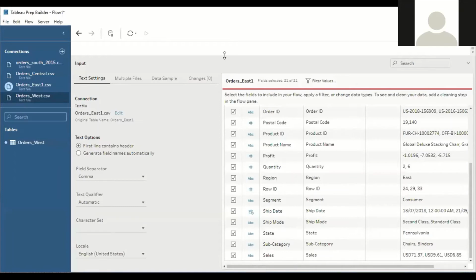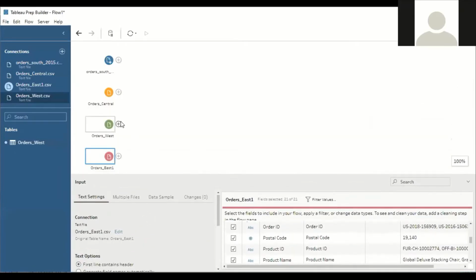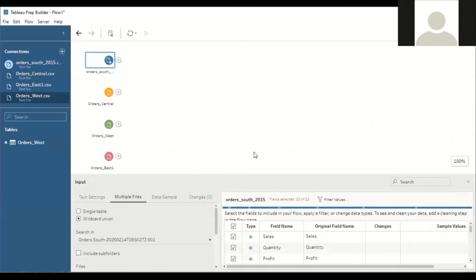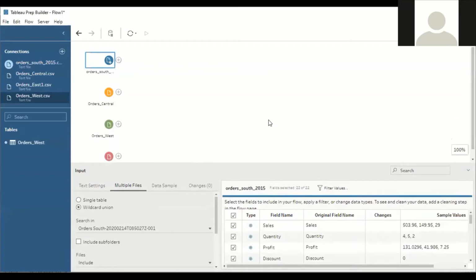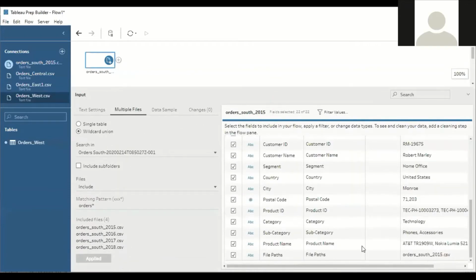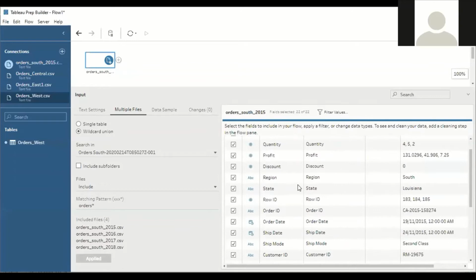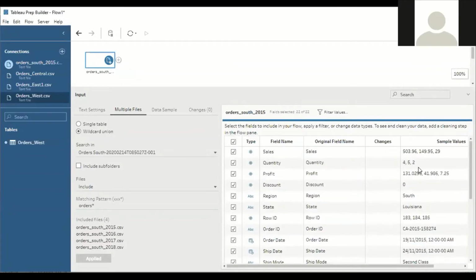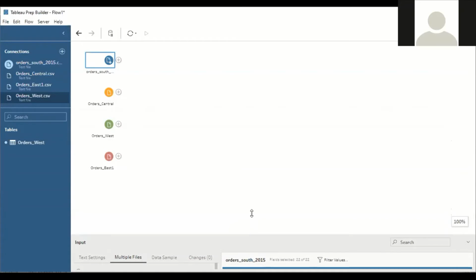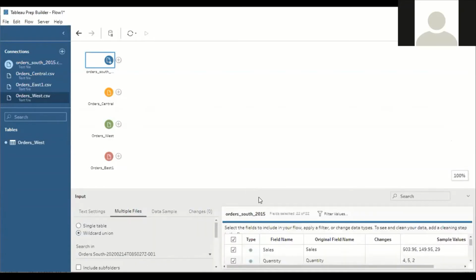If you compare this field with the other sheets, let us say south, let us go to the sales field. See, sales here, we are not starting with the prefix USD. We are just starting with the numerical value, 503.96. That means cleaning of the data is required even in the sheet called East 1. Okay, let's start cleaning the data.